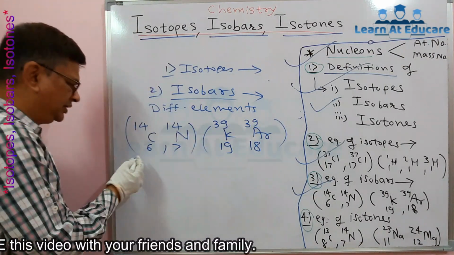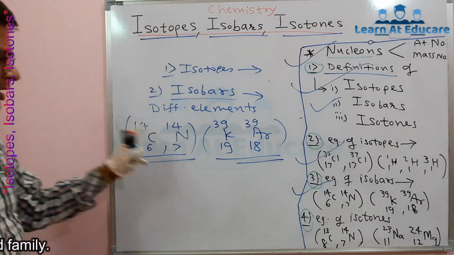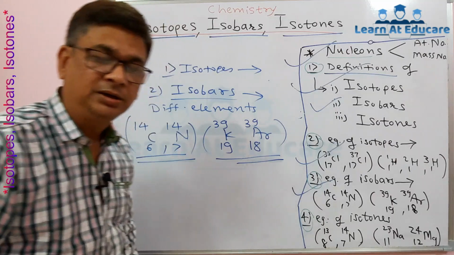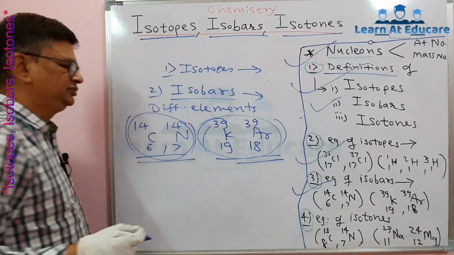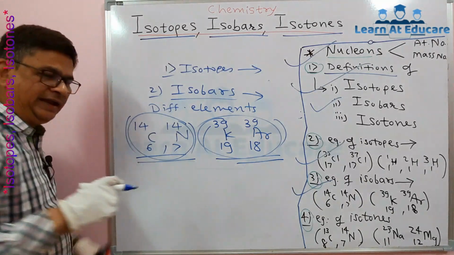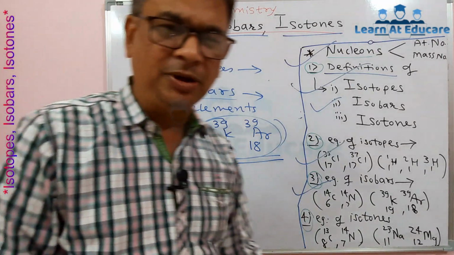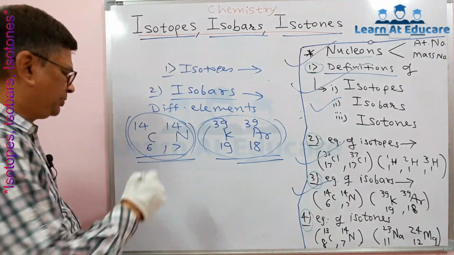So these are different atoms of different elements having different atomic numbers but the same mass number, as shown by these two examples. One more important thing to know: like isotopes contain different numbers of neutrons, isobars also contain different numbers of neutrons.